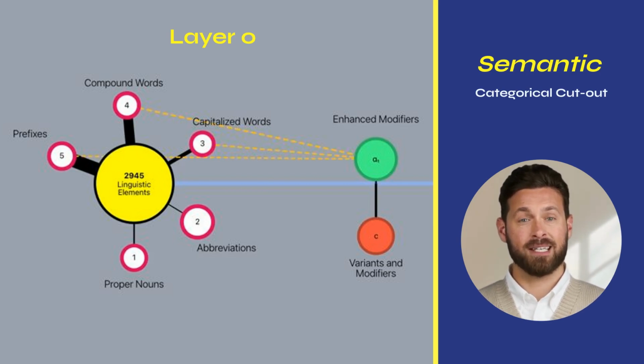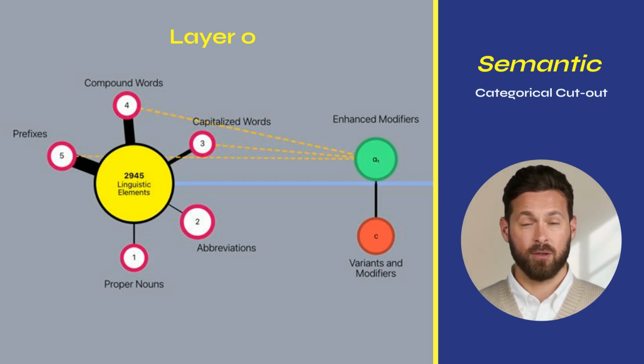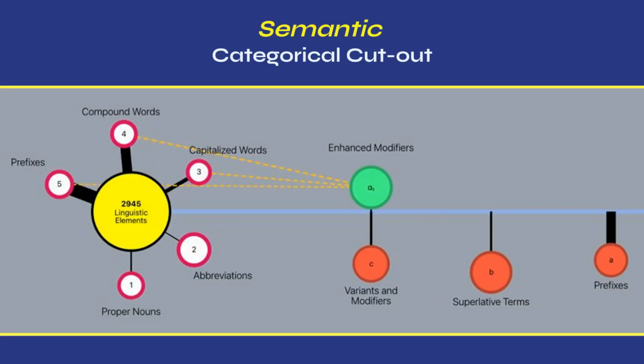This subdimension is indeed semantically well distinct from the possible categorical clusters of this neuron: proper nouns, abbreviations, capitalized words, compound words, prefixes. And this subdimension is also semantically distinct from the categorical background, not extracted, of the starting category, a background that it is possible to segment through the following three left clusters.